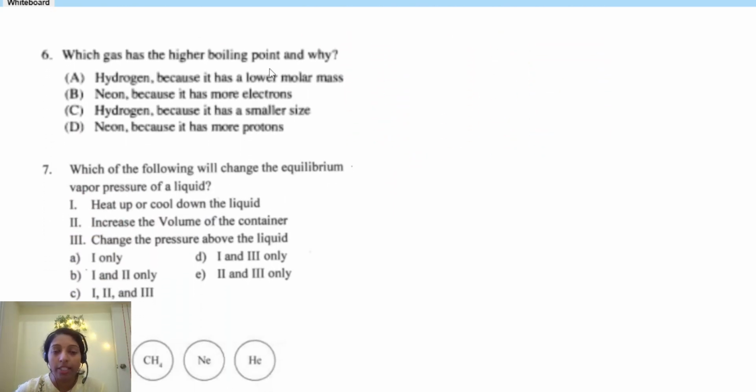Which gas has the higher boiling point and why? Hydrogen and neon. Hydrogen is a covalent molecule and it's non-polar. So definitely between two hydrogen molecules there is an IMF, which is LDF, London dispersion force. Correct? Then what about neon? Neon is just an atom, with a nearby neon atom.